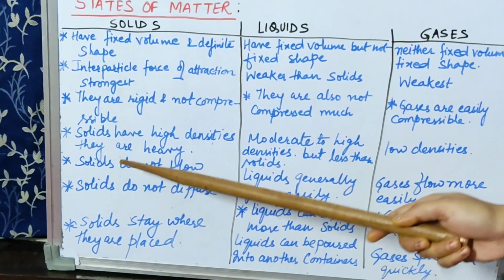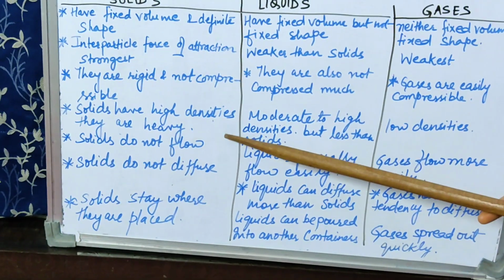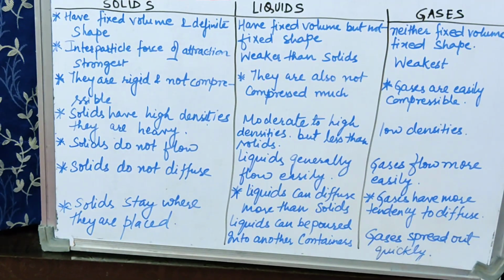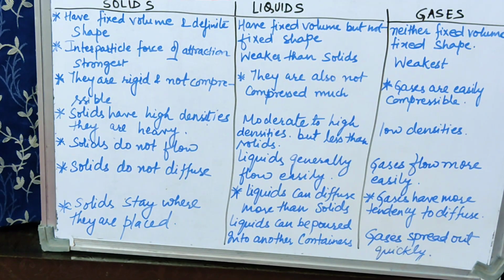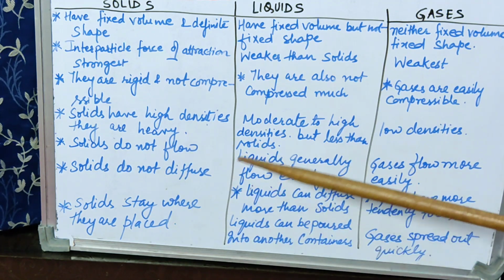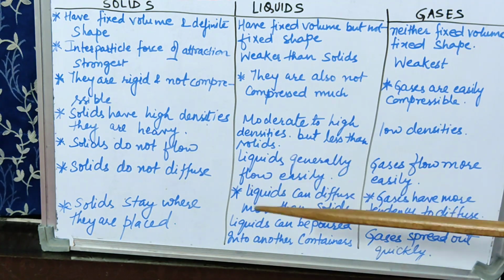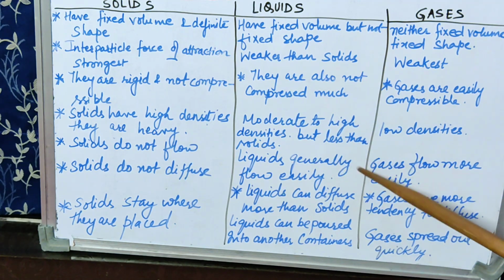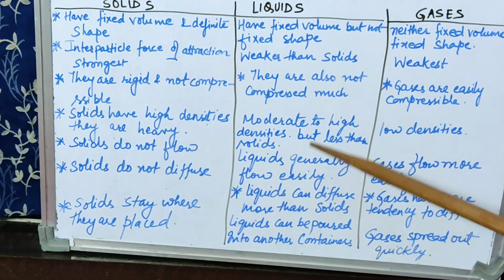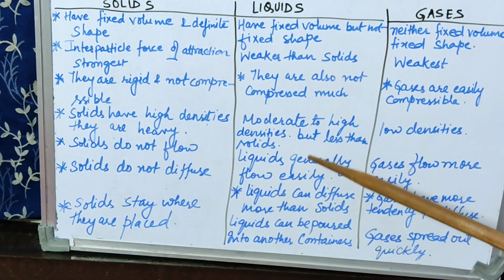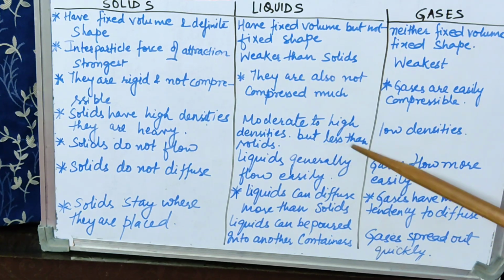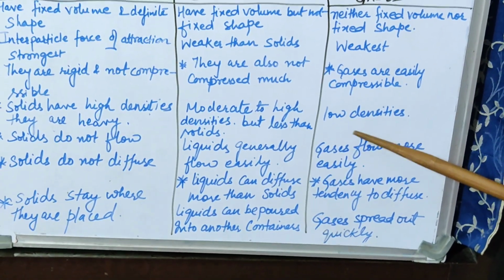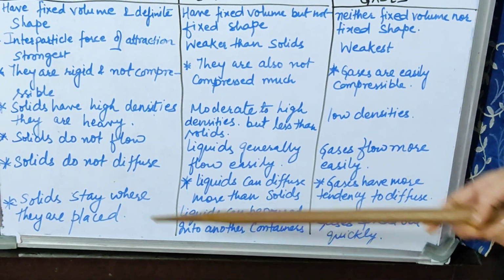Fourth point, solids have high densities and they are heavy also. You could easily see at your home and compare a solid substance and a liquid substance. Solids have more density. Liquids have less density than solids, but they can have moderate to high densities. However, gases have low densities.